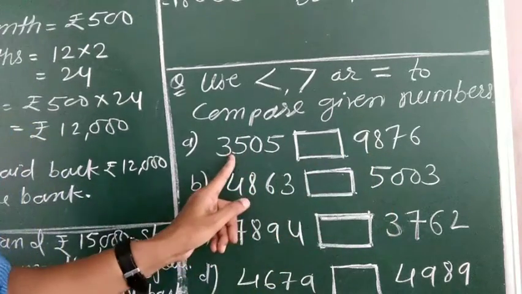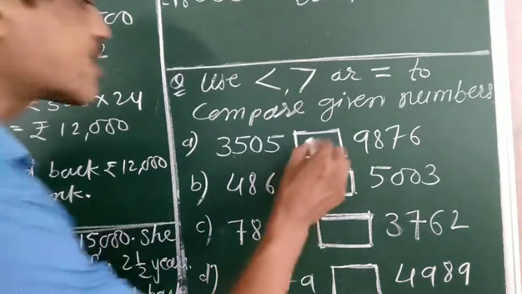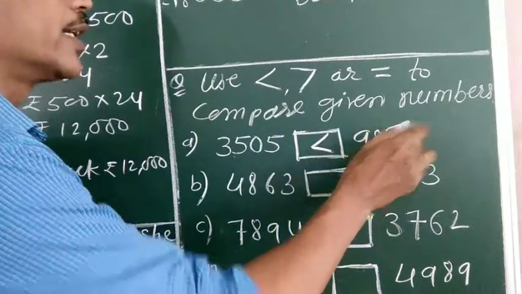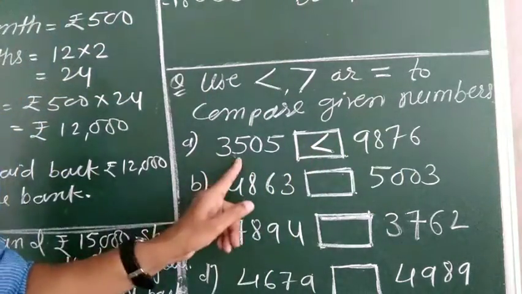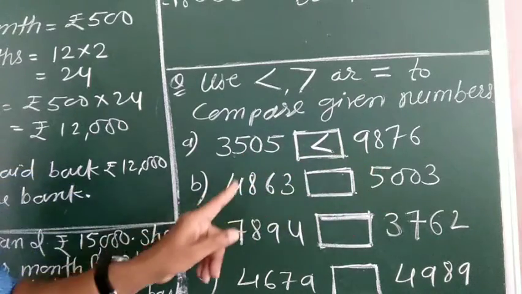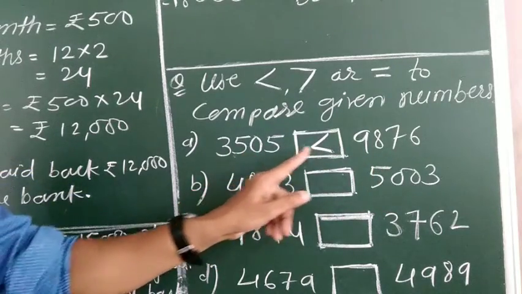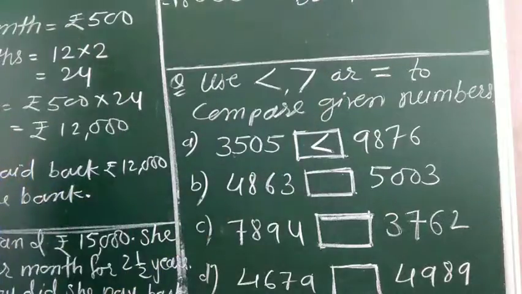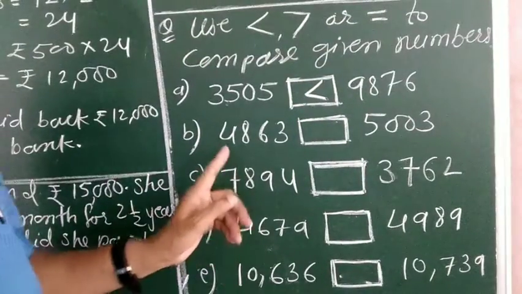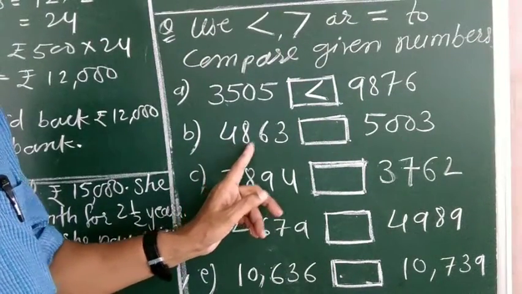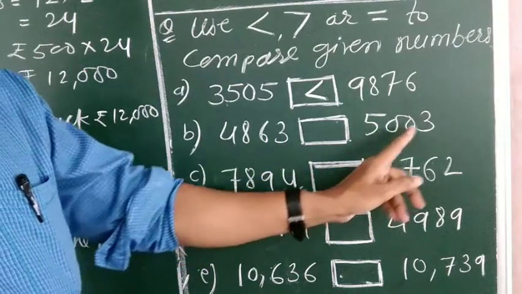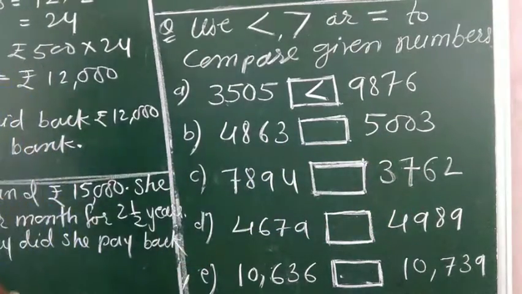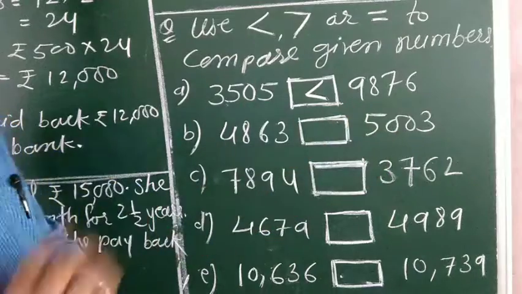Then what will we write? 3,505 is smaller than 9,876. This is smaller than this one. Next, 4,863 and 5,003. Among these two numbers, which one is smaller here?